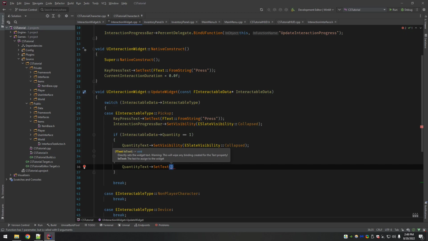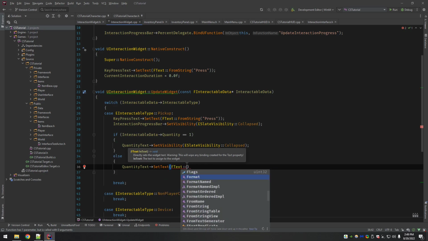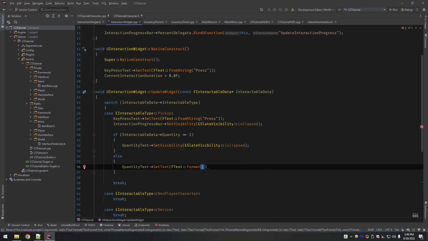Now, the quantity text, the way I did it, is going to have a little X, right? It'll say something like "pick up potion X1," or sorry, X2, right? Because 1 wouldn't show. So in order to do that, you need to do FText Format.